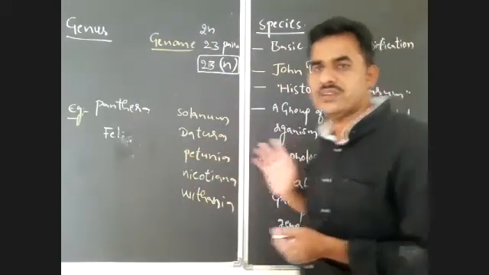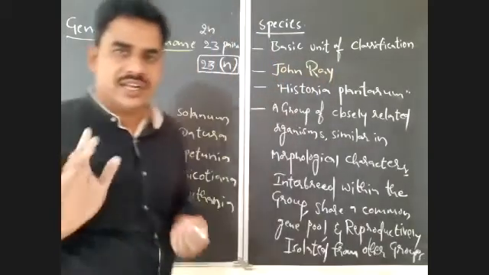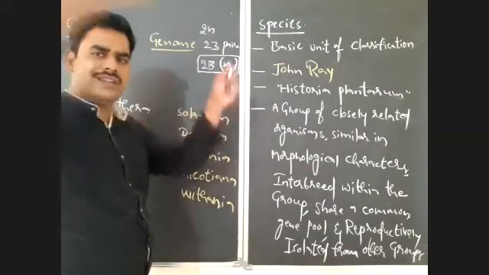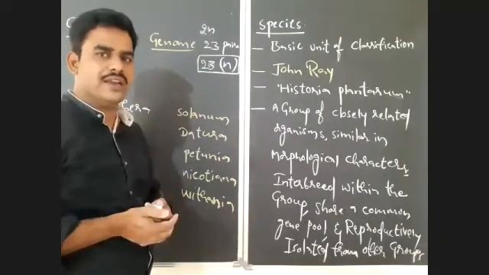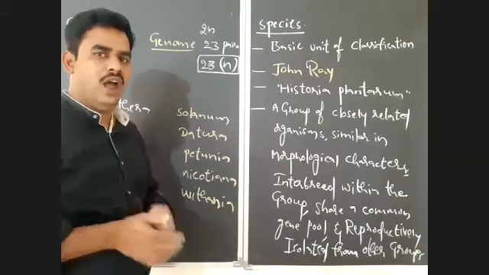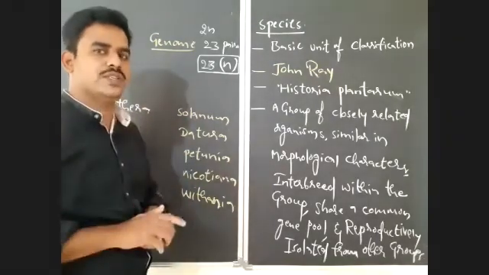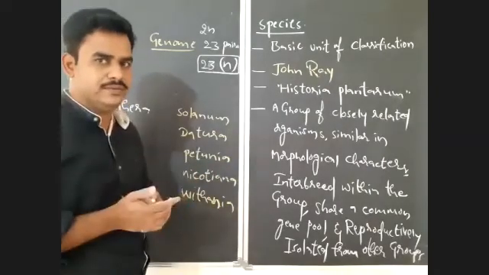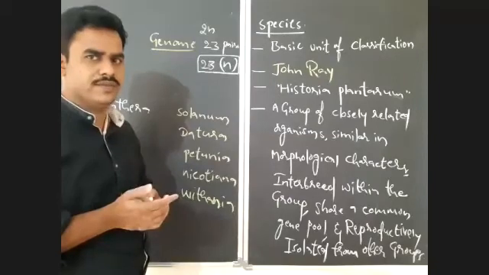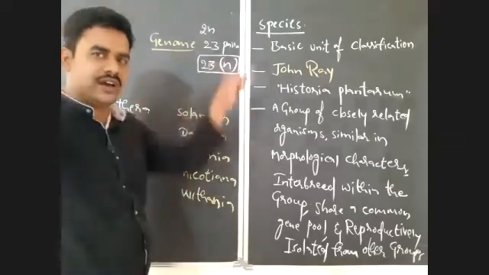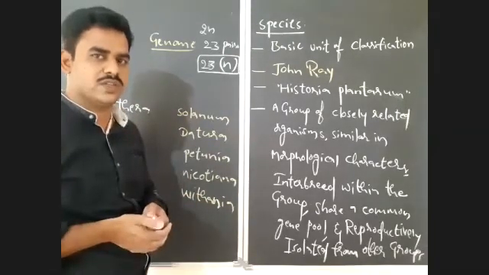So gene pool is the total of all genomes of organisms belonging to a species. So all human beings share a common gene pool. Genome means a single organism. Gene pool means the genetic material, or the genomes, of all organisms present in a species.